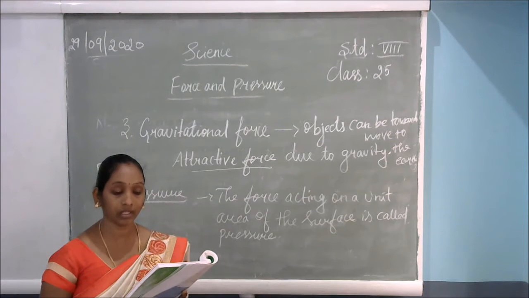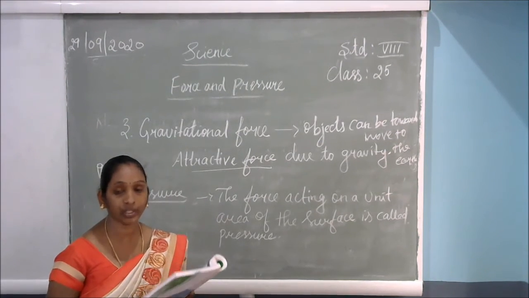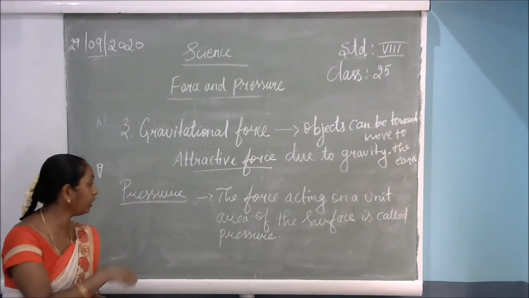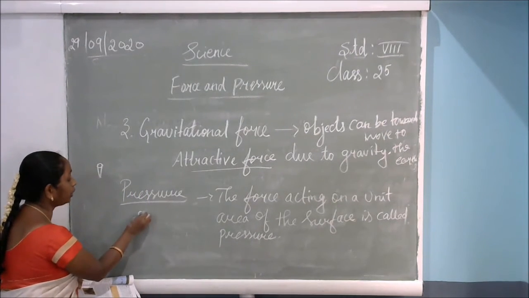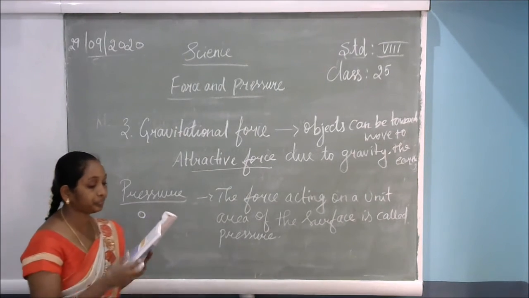So what is meant by pressure? The force acting on a unit area of the surface is called pressure. In a particular area we have to give more force in a particular time period. That is called pressure.